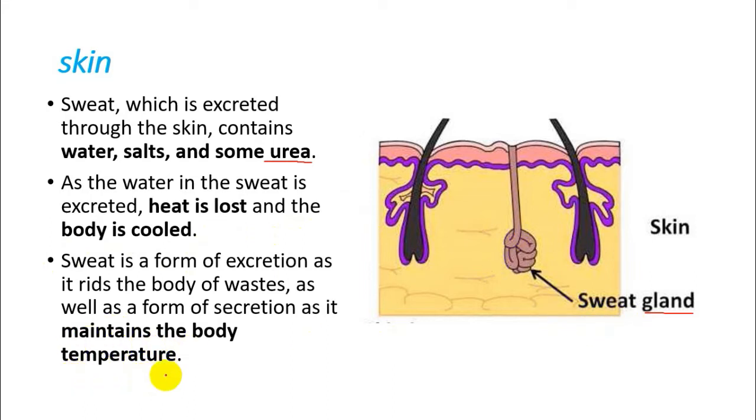maintaining the body temperature. It means to balance the outer surface or environment temperature with the temperature inside our body, or our internal temperature. So if the weather is cold enough outside, there will be no need of sweating. It means temperature can be balanced as it is. But if the temperature is very high, in those situations, the body can react by sweating to maintain a balanced situation.